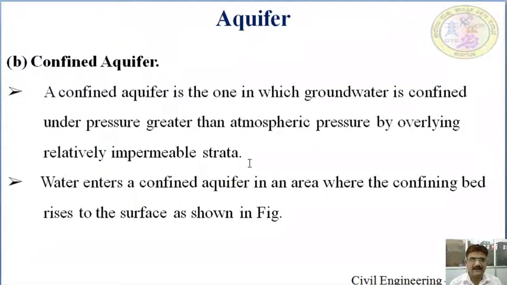Coming to the confined aquifer. A confined aquifer is one in which groundwater is confined under pressure greater than atmospheric pressure by overlying relatively impermeable strata. Means in a confined aquifer there is an impermeable strata, which does not allow the water to percolate deep below the confined aquifer. Water enters a confined aquifer in an area where the confining bed rises to the surface, as shown in the figure. That will explain in the figure.